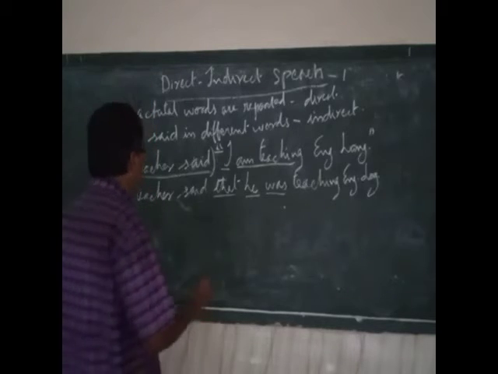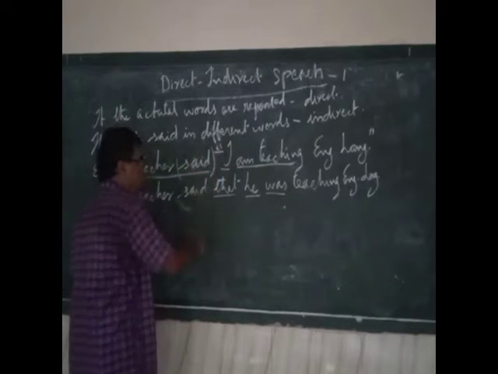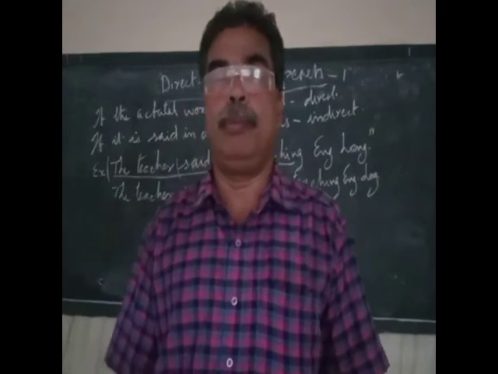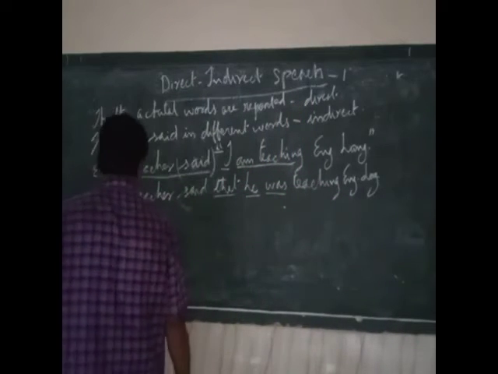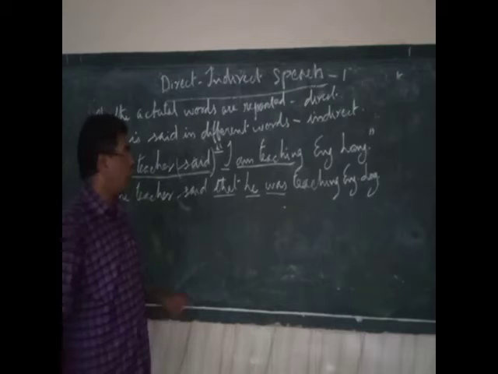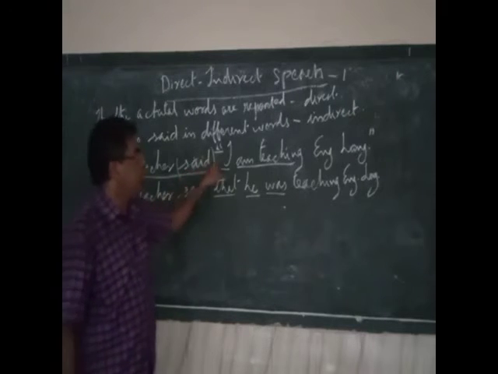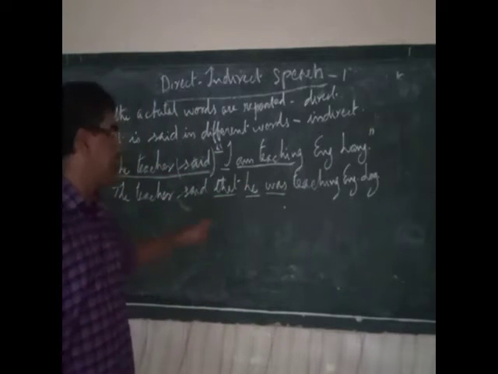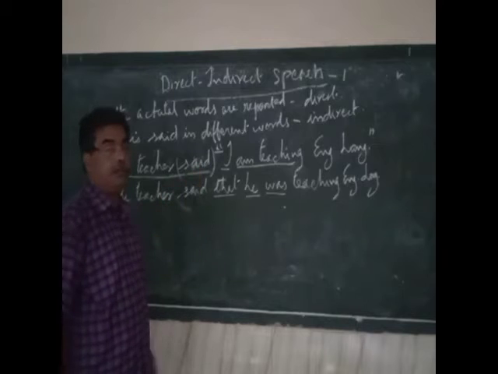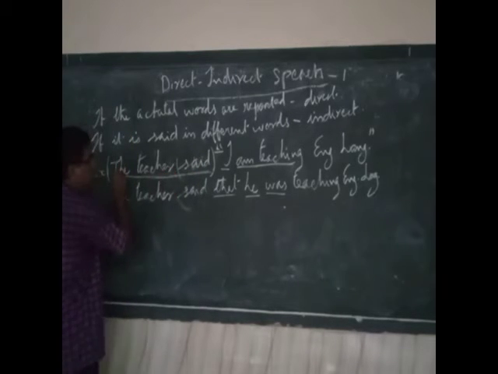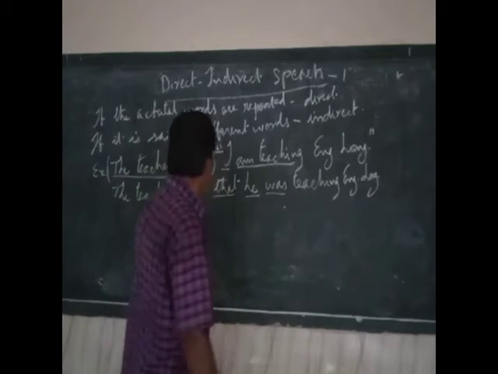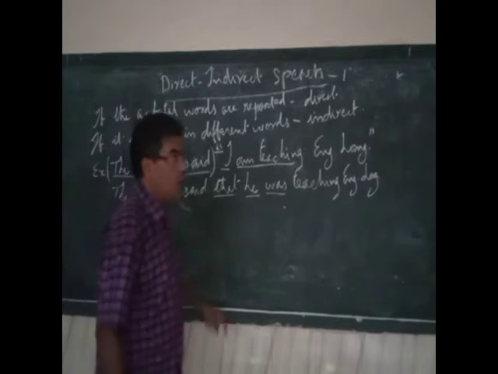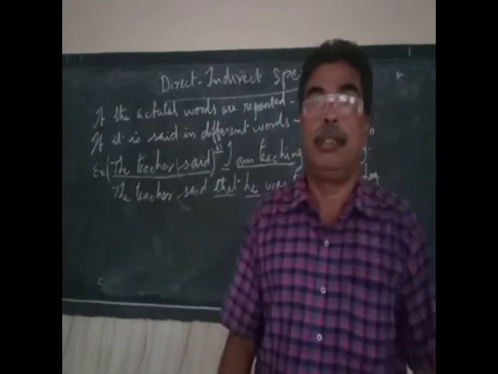And this verb, which is out of the inverted commas, is called introductory verb or reporting verb. Why? Using this verb, you introduced or you reported this sentence to a third person. So it is called a reporting verb. This is the subject of the reporting verb, the person who has done this. So this is called the subject of the introductory verb.